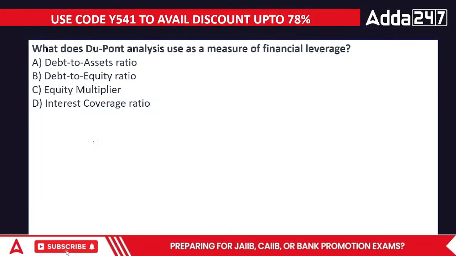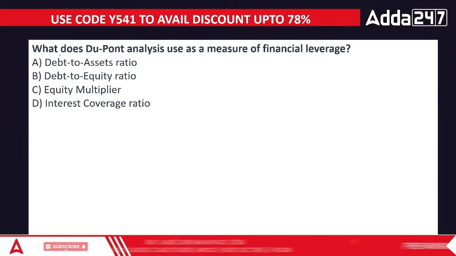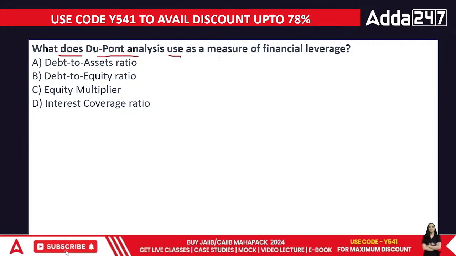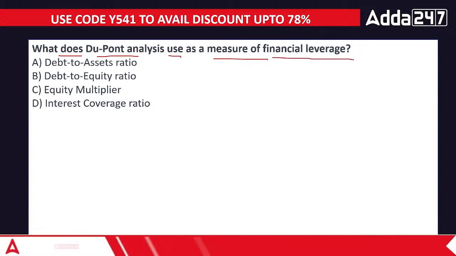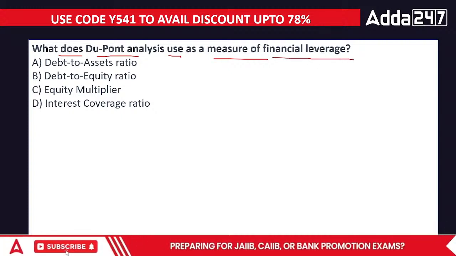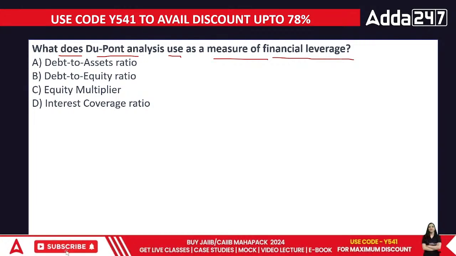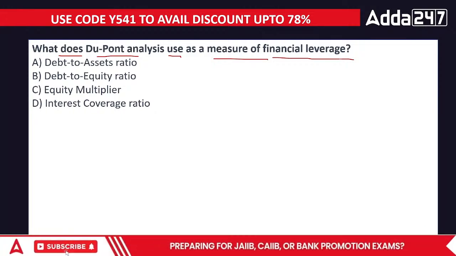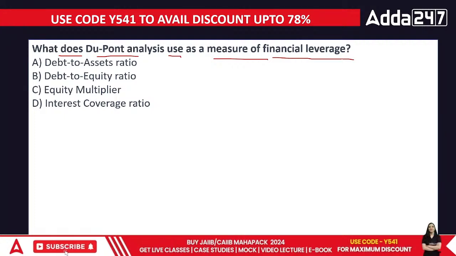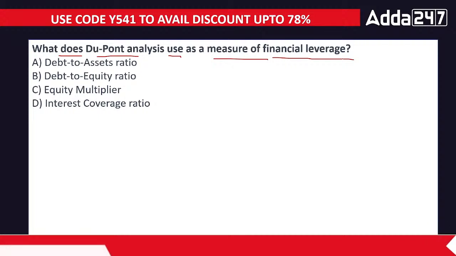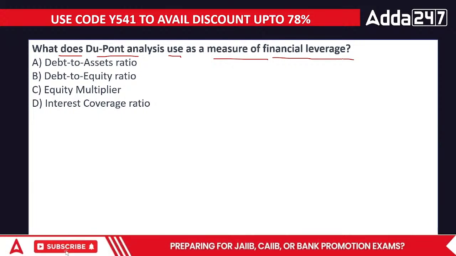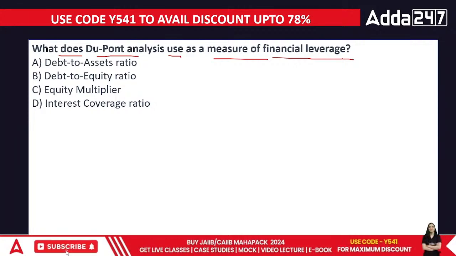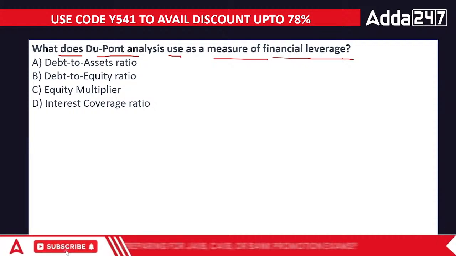Right? Achha, a very important topic. What does DuPont analysis use as a measure of financial leverage? What do you mean by financial leverage? You know, there are two kinds of leverage. Leverage is where we need money to expand the business. Operating leverage says that whatever level of working we are currently at, we would like to increase at the same level. For example, if I have a specific space, I would try to utilize the same space in a better way. That is operating leverage.